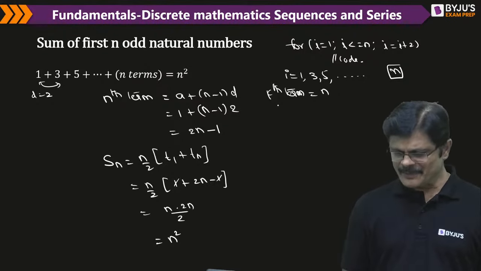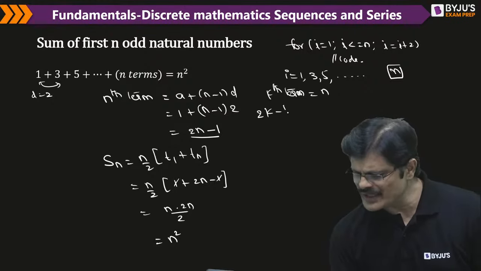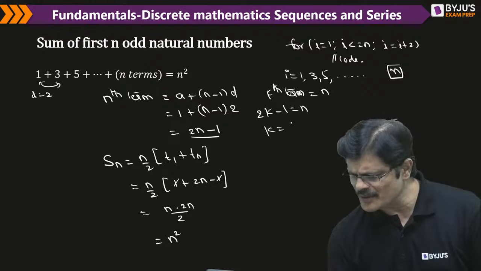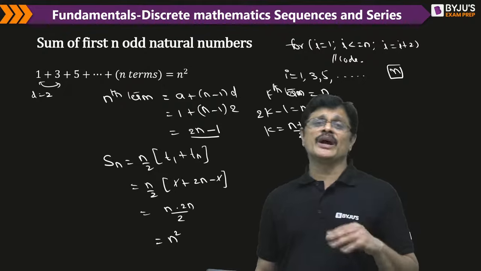Can you tell me? Just now we did the same thing. The nth term is 2n minus 1, so the kth term will be 2k minus 1. This is equal to n. So k is equal to (n plus 1) by 2. So there will be around (n plus 1) by 2 iterations, my dear friends.